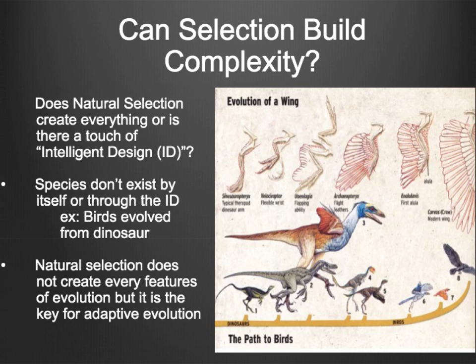However, the evolution of birds from dinosaurs observed through the fossils proves that natural selection happened in nature, and new species do not form by themselves.